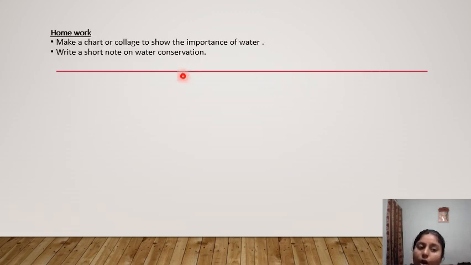So now here is homework in front of you. Make a chart or collage to show the importance of water and water conservation. So this is your homework, so do your homework.